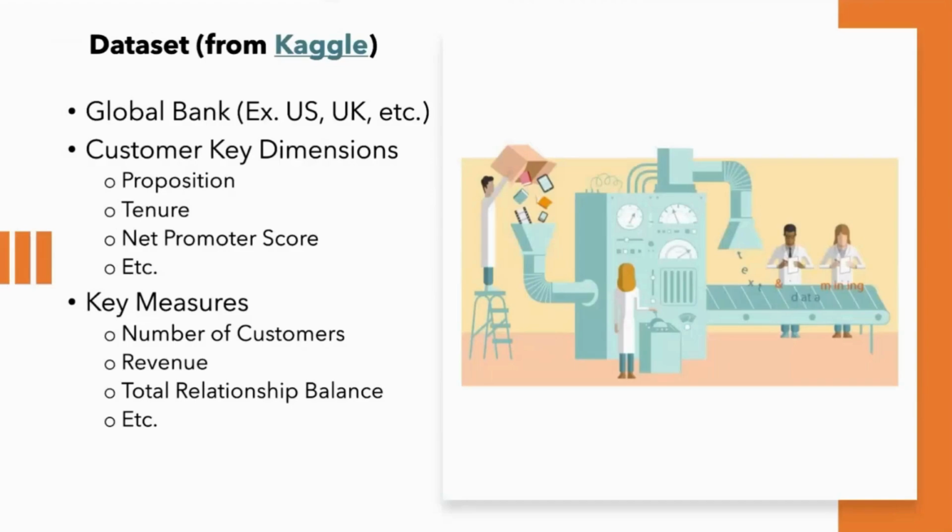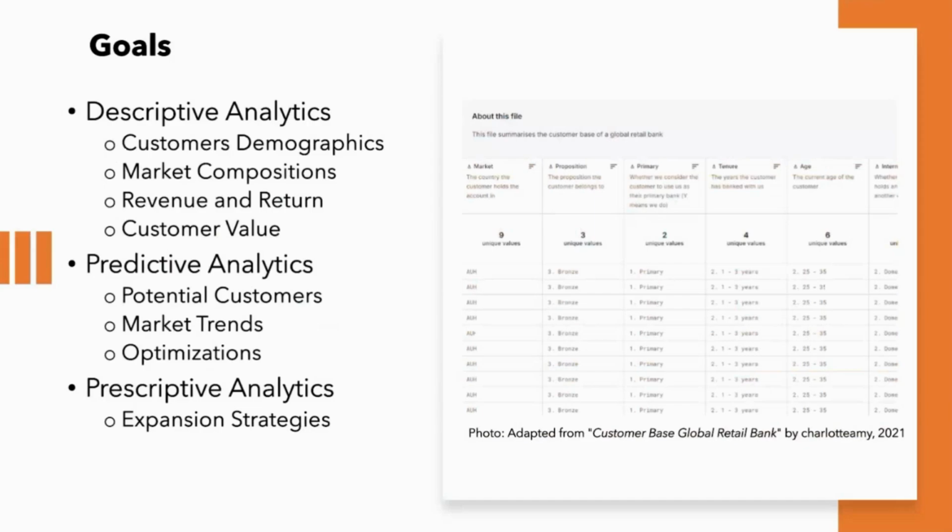First, our data set is from Kaggle, and the target company is a global bank which has business in various countries. Additionally, this data set provided us with dimensions and measures, which we'll cover more later. We set off on this project with the goals to use Tableau to create visualizations such as demographic and market composition. And we hope that this analysis and visualization can help us understand how the bank can optimize its business. And our end goal is to craft a business growth strategy for the bank.